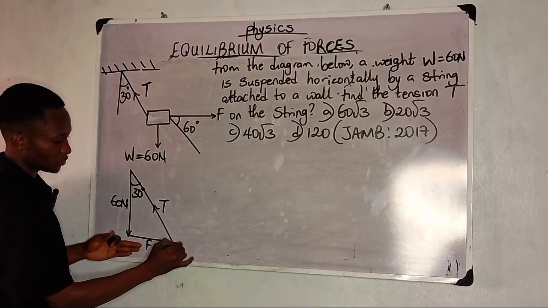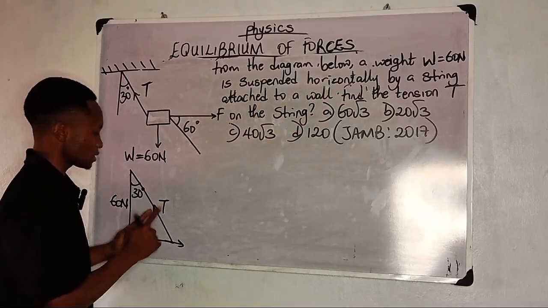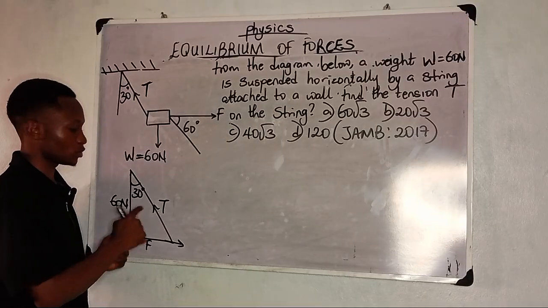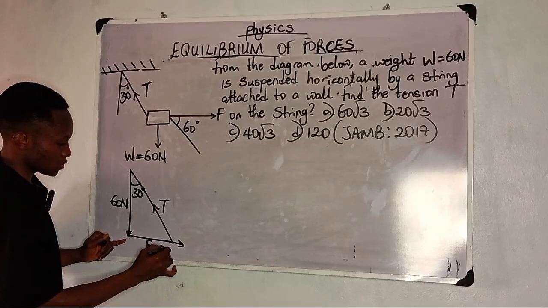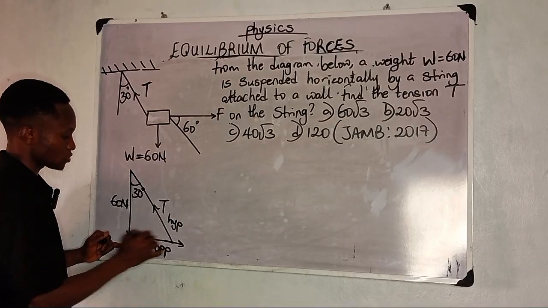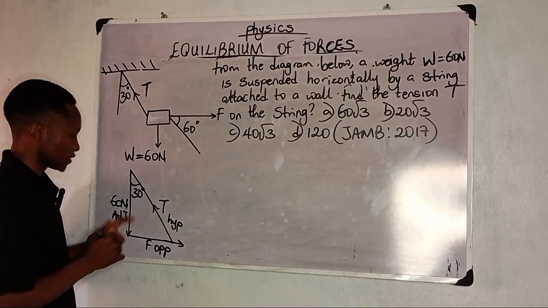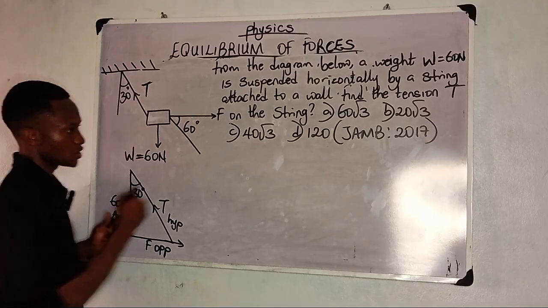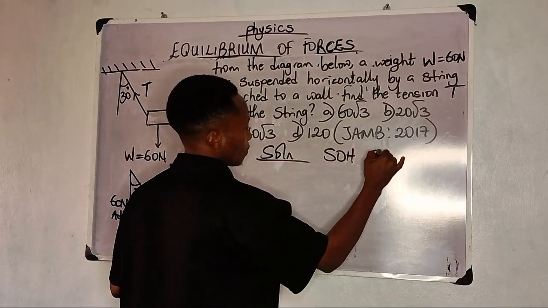That's my F. But if you look at the question, they say find the tension T. Nothing concerns you with the F. If it's the F they ask you to find, then we're going to be using the F. But mind you, here is going to be opposite, because that's where the angle is facing. Here will be hypotenuse, and here will be adjacent. Now let's do it together. So here 30 degrees, I'm going to be using adjacent and hypotenuse from your SOHCAHTOA.